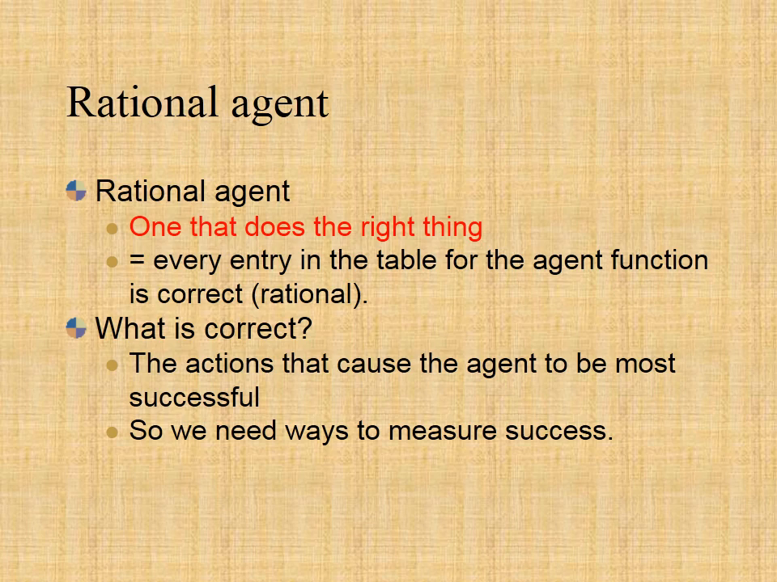A rational agent always performs the right action, where the right action means the action that causes the agent to be most successful in the given percept sequence. A rational agent is capable of taking the best possible action in any situation.